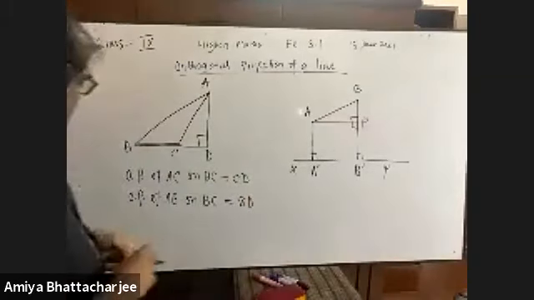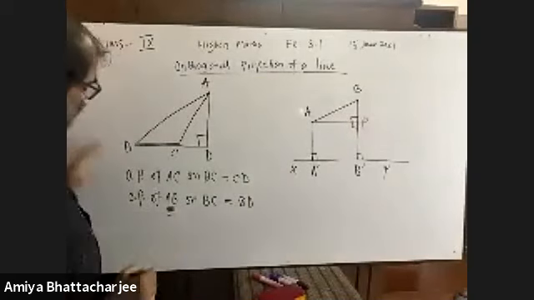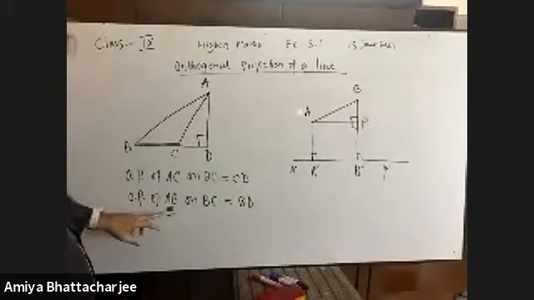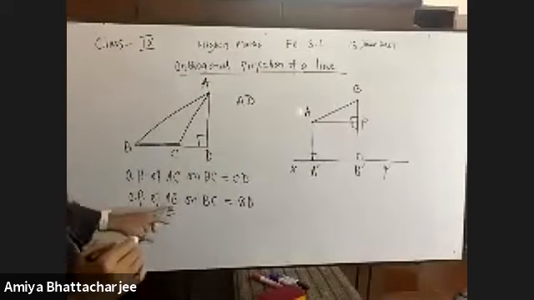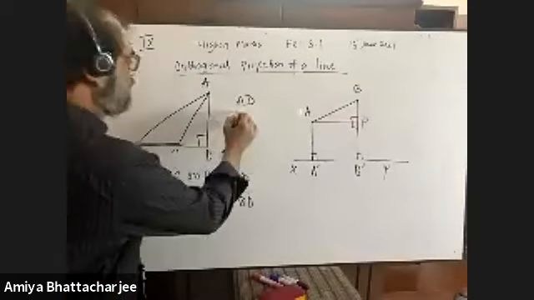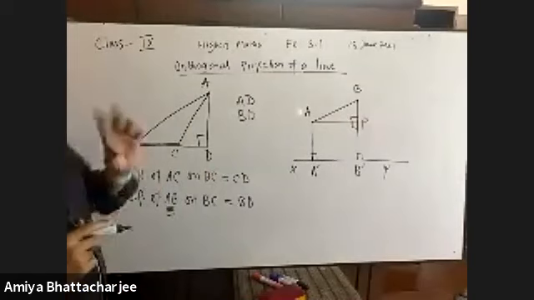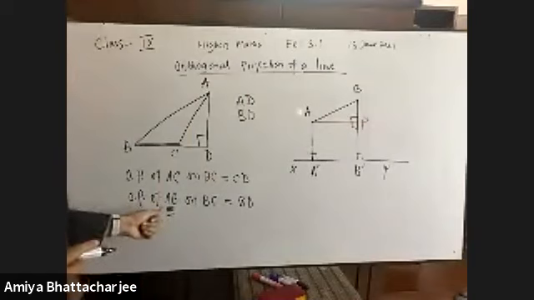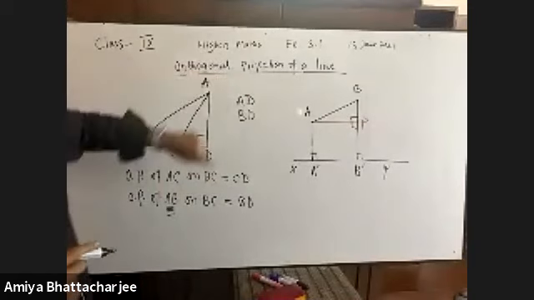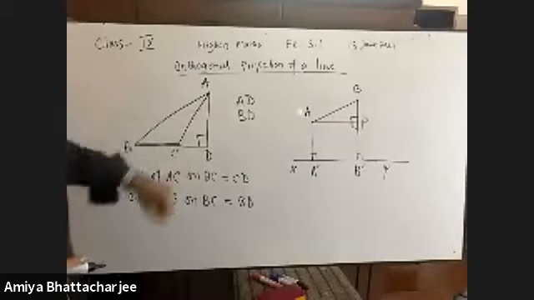You please see orthogonal projection of AB. AB, I told you, orthogonal projection of AB. So from A, we have got a perpendicular AD. Very good. From B, we have got another perpendicular BD. Okay. Is it? Please try to understand. We have to find the orthogonal projection of AB. So A and B, we have drawn two perpendiculars, AD and BD.